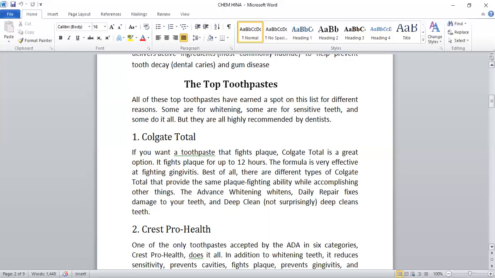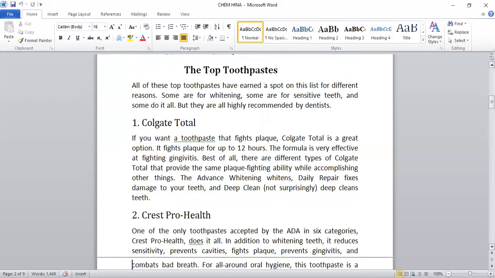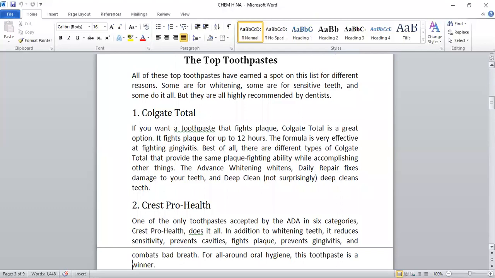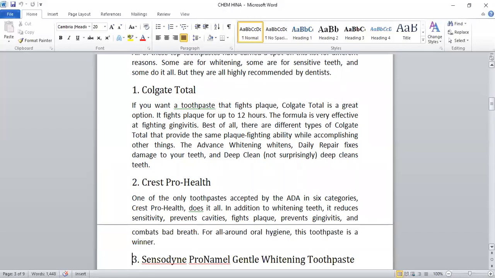So that's one part. First of all, I'll tell you about Colgate Total. Colgate is being used all over the world, and Colgate is not that expensive. It's not that cheap, but it's affordable, and it's being used by various people. I prefer Colgate, but as we have to study, there are many.